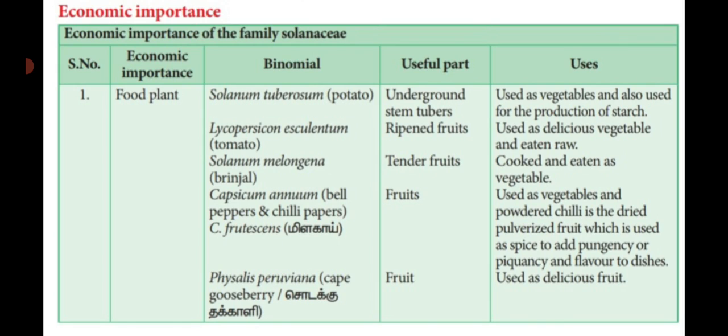Capsicum annuum, that means milaga. Bell pepper as well as the chili pepper. Bell pepper means kodamilaga. Another one is chili pepper. Binomial name is Capsicum frutescens. The capsicum is known as the fruit of a plant, used as a vegetable. They are powdered as a chili, is pulverized fruit, which is used as a spicy content to add pungency or piquancy and flavor to dishes.